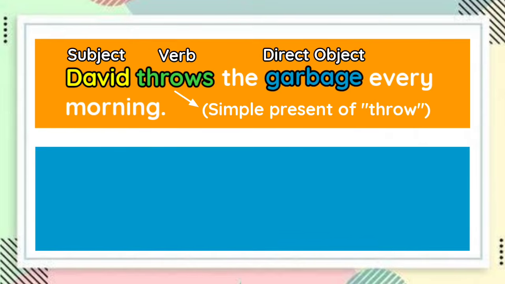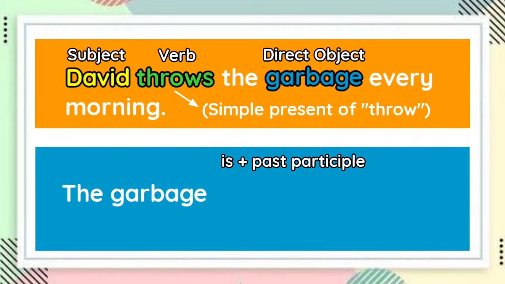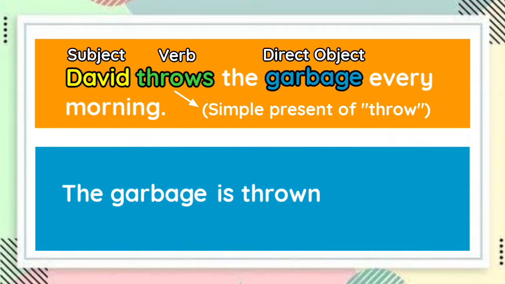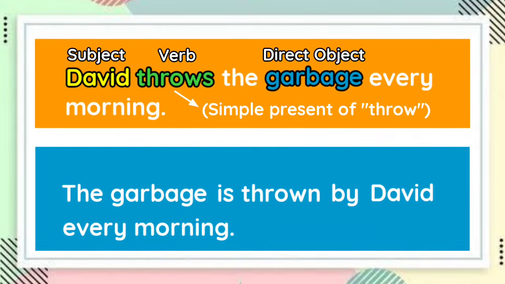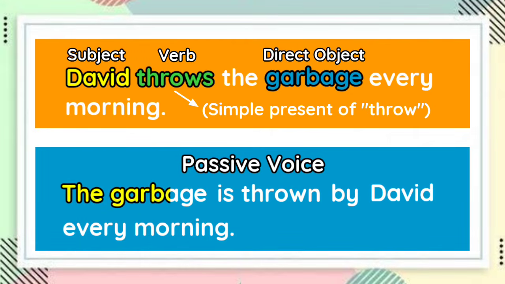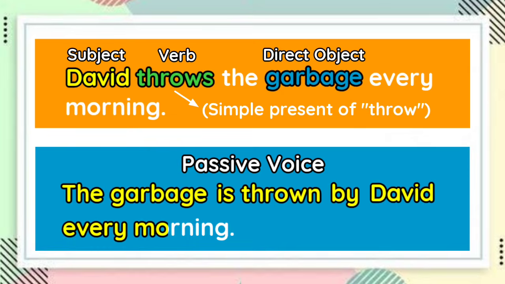If we change it into its passive form, we have to put the direct object first, which is the garbage. And then for the verb, since garbage is singular, we have to use is, then the past participle form of the verb throw, which is thrown. After that, we can now put the subject in the active voice, which is David, but let us not forget to put by before it. Lastly, the remaining words, every morning, meaning the correct passive form is, the garbage is thrown by David every morning.